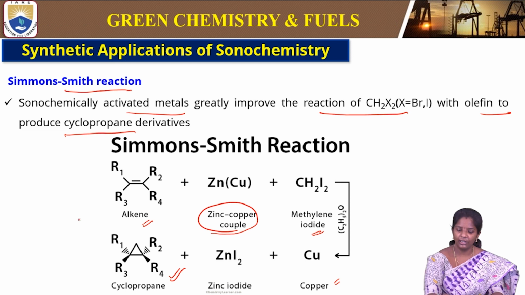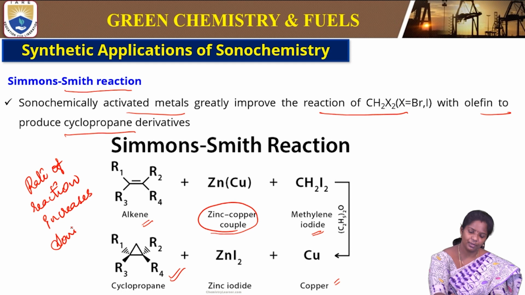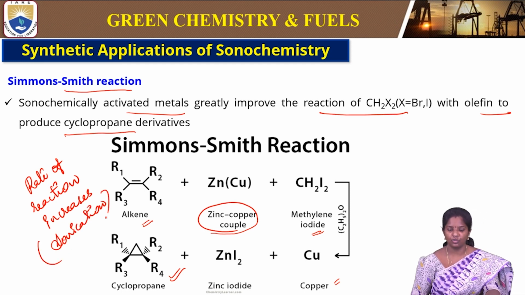So the rate of reaction improves again. The sonication will help in increasing the rate of reaction, so that it obtains the products within less time.